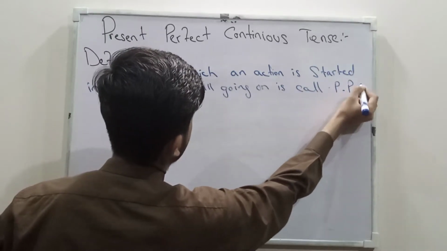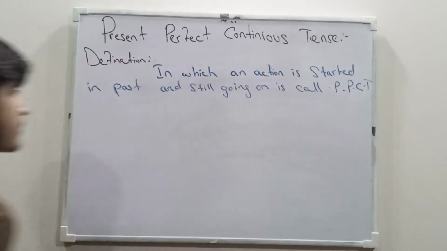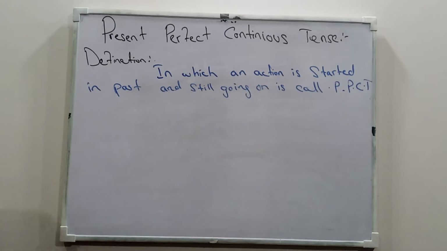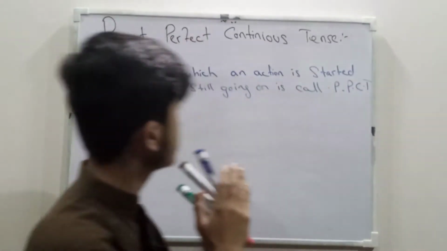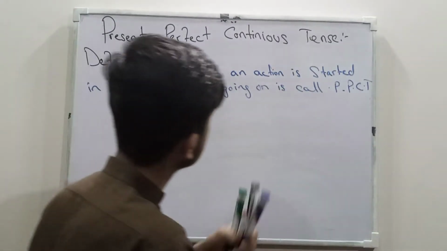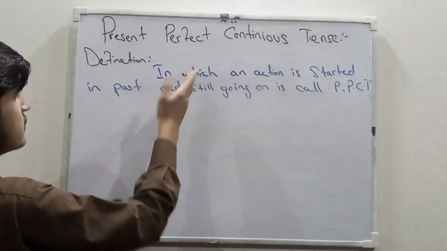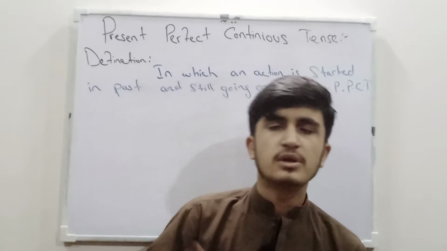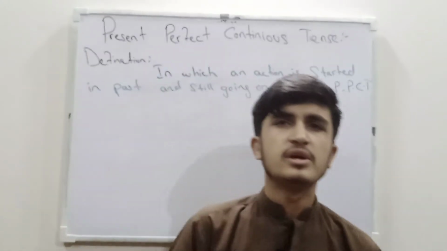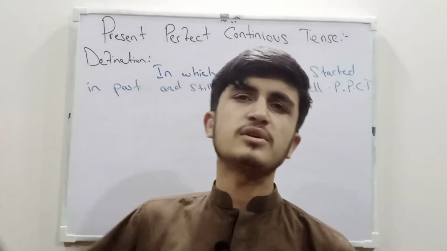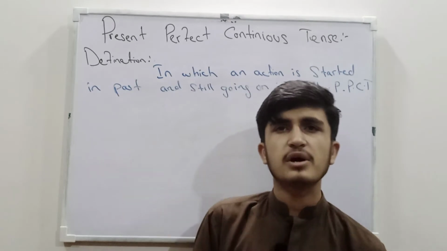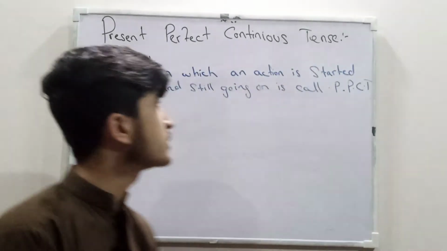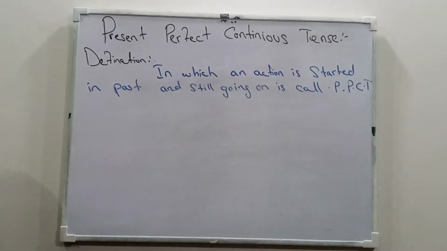We discuss this tense when an action is started in past and still going on, means it continues after it started in past. So this is known as present perfect continuous tense.